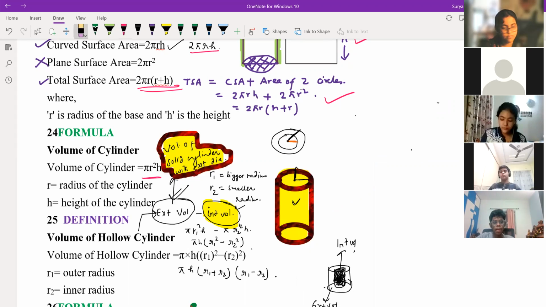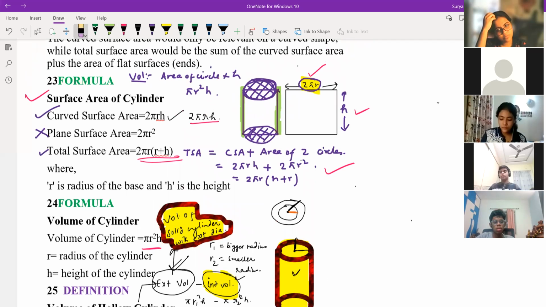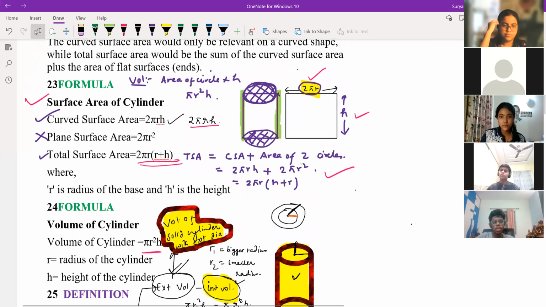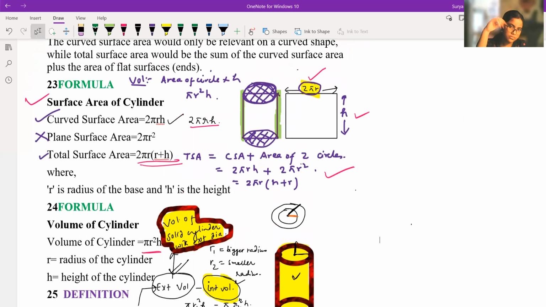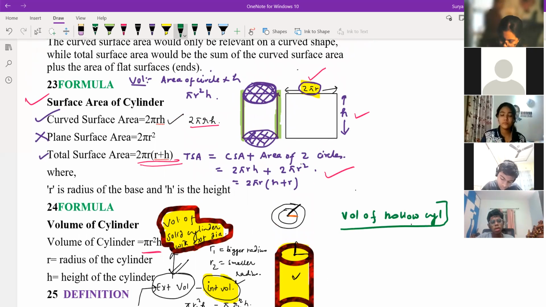Anyone who knows the volume of hollow cylinder? Any one of you? Sir, area of inner radius, inner and outer. No, what I'm saying, raise your hands first. My question, I'm writing my question over here: volume of hollow cylinder. First question is this much. Those who know, raise your hands. Only this is my question. Volume of hollow cylinder.